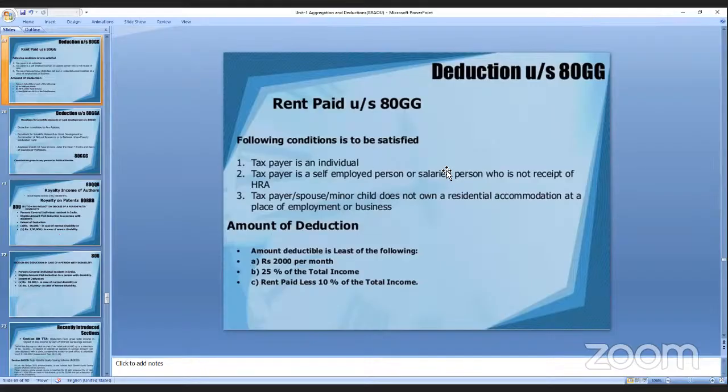Second is 25% of your total income. Third is rent paid less 10% of the total income. So here three conditions are applicable. From these three, whichever is the least he has to take.